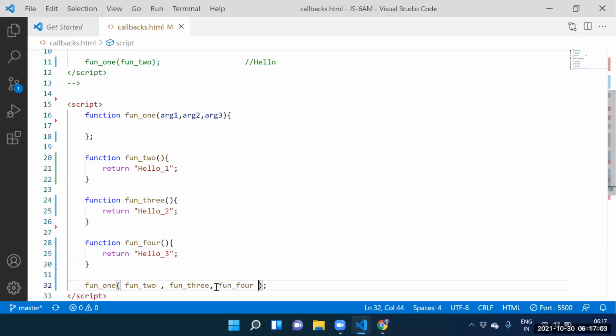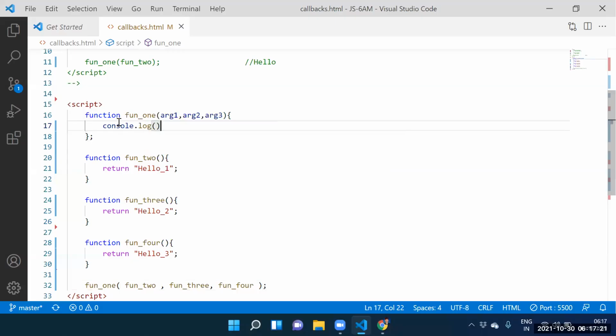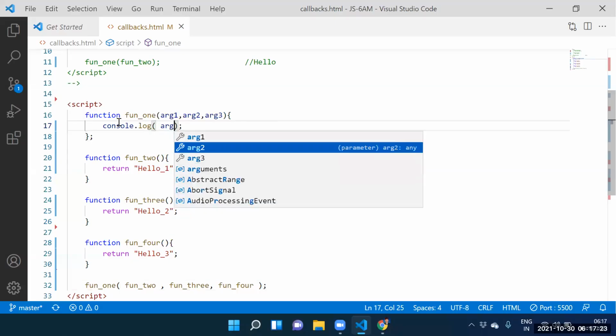So what is argument one? Function two definition. What is argument two? Function three definition. What is argument three? Function four definition. But I don't need definitions, I need output. How can I get output?